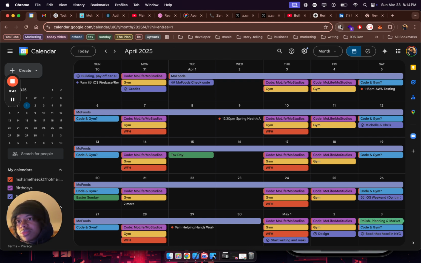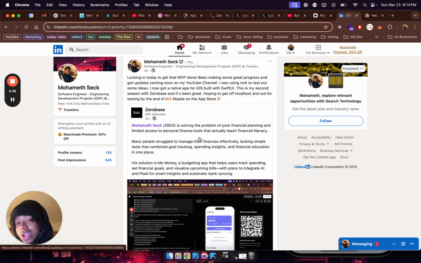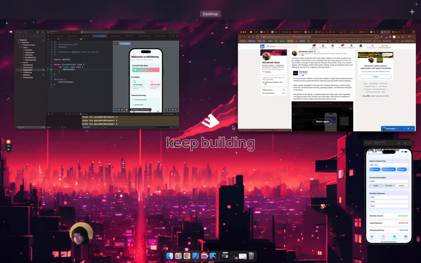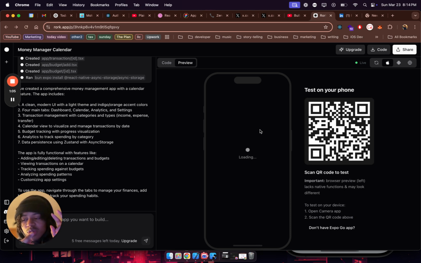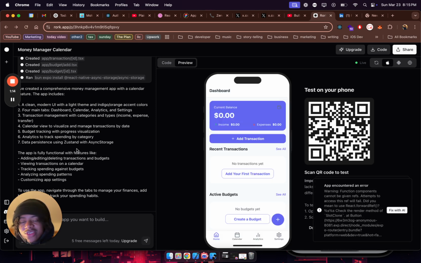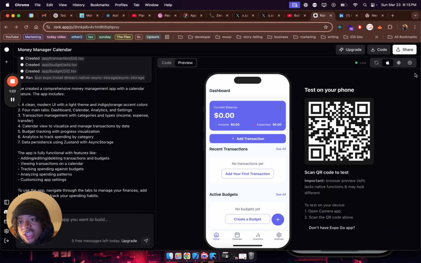Anyway, got this post by Zero Base. Me, Mo, is solving the problem of poor financial planning and limited access to personal finance tools that actually teach financial literacy. So let me go here. I made the MVP, or prototype I should say, in Rourke. Rourke is basically ChatGPT but for React Native. If you've seen V0, Lovable, all those apps, someone on Twitter tweeted that they made one for coding React Native apps for Android and iOS.